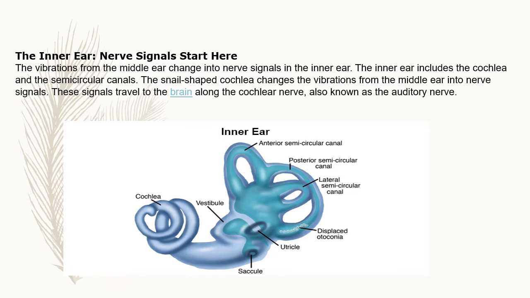The snail-shaped cochlea changes the vibration from the middle ear into nerve signals. See, the snail-shaped cochlea is there, no? It changes the vibrations from the middle ear into nerve signals. These signals travel to the brain through the cochlear nerve, or we can also call it the auditory nerve. So the inner ear changes the vibrations into nerve signals.